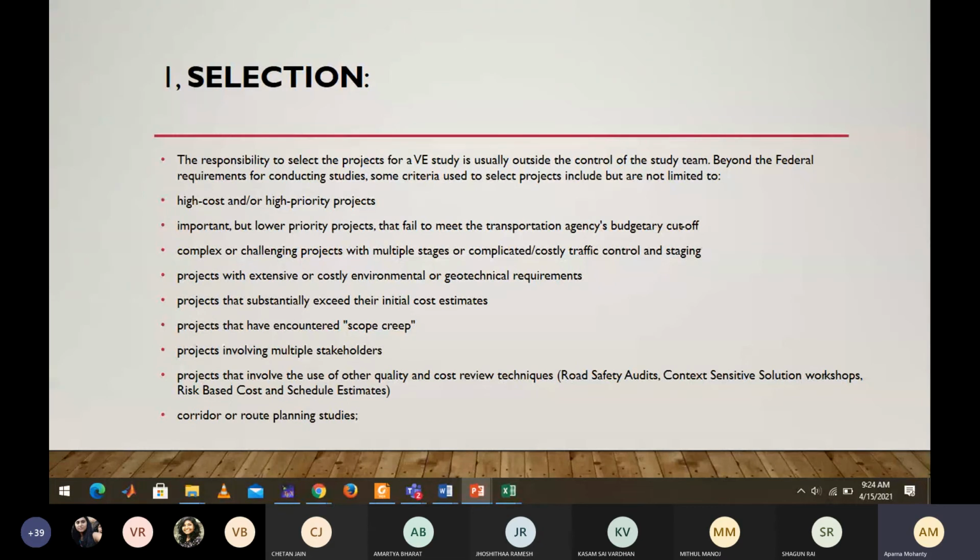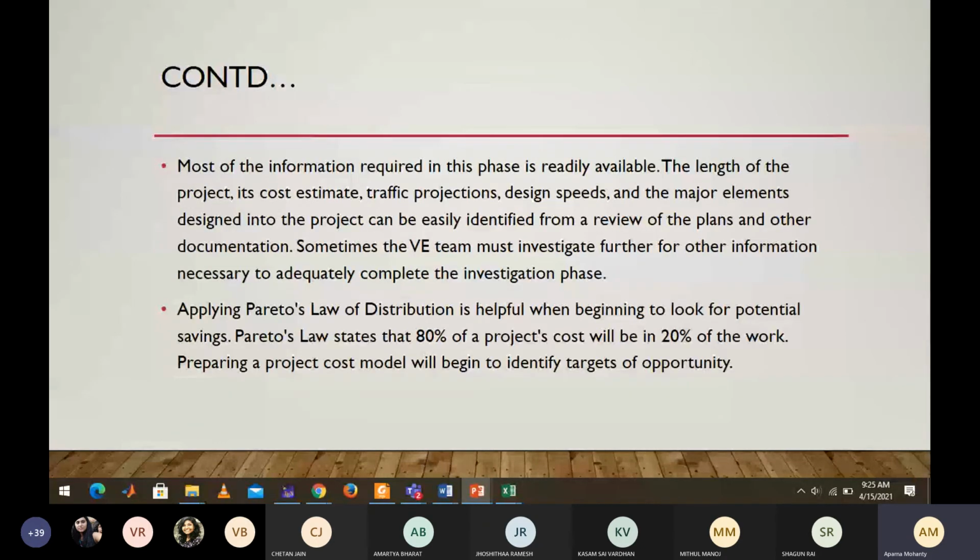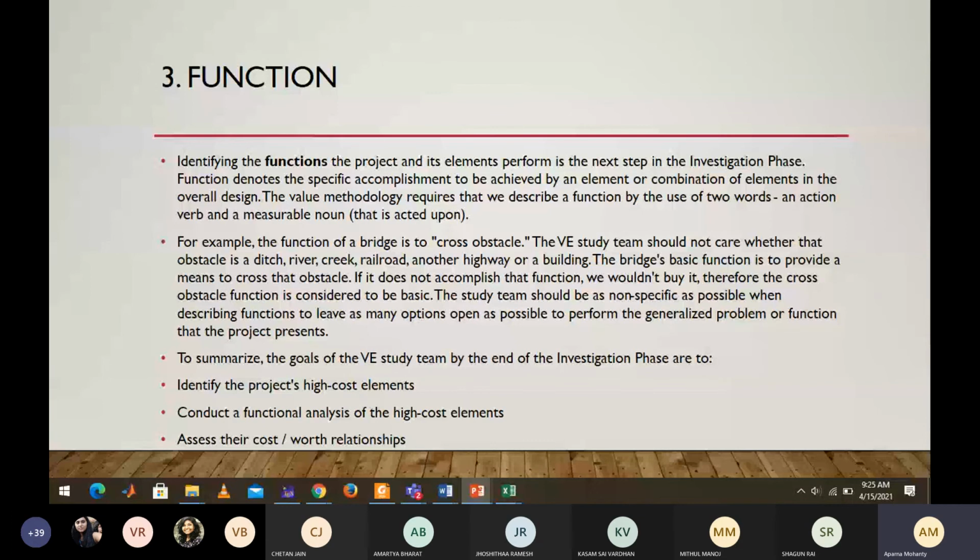Investigation is about the analysis of all the approaches. This is same as the information step in the previous approach, where we gather information regarding all your competitors in the market. Then you decide what features they have and what features you want in your product. Next is function analysis. Here you analyze what function you want, like the way you told, it also acts as an air purifier. Those kinds of things you need to put in when you are thinking about your product.